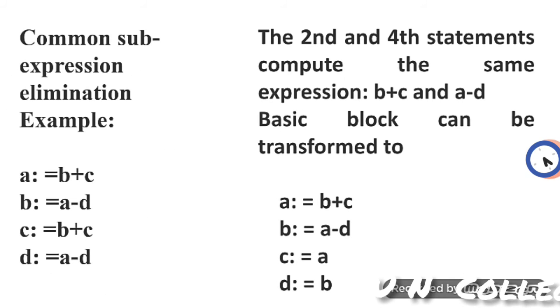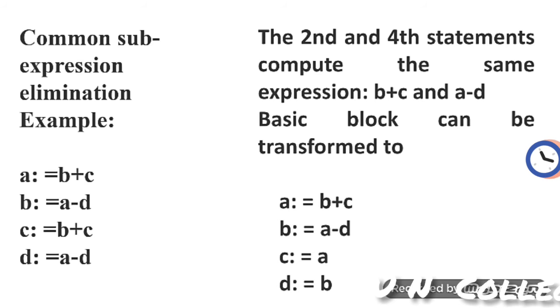Now I am going to explain some examples related to optimization so that you will be clear. First, we will discuss common subexpression elimination. Here I have used one example. Let the code be a equal to b plus c, b equal to a minus t, c equal to b plus c, d equal to a minus t.